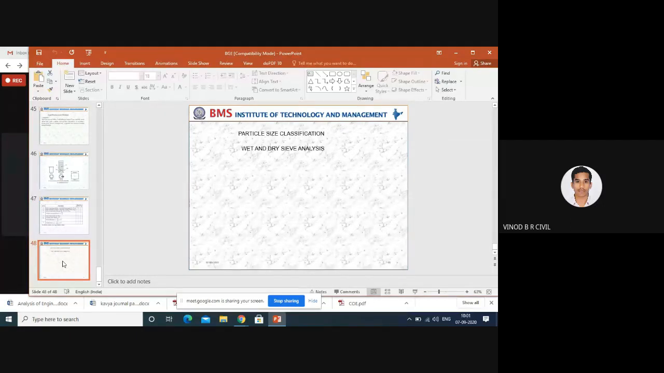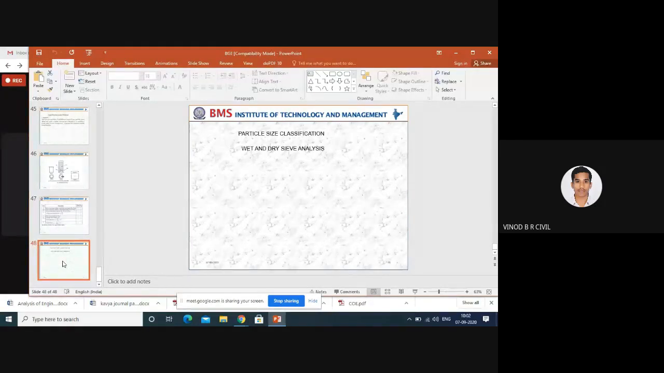Dry sieve analysis means with the help of the set of sieves I already mentioned: 4.75, 2.36, 1.18, 600, 425, 300, 150 micron, 75 micron, and the sieve and pan. With the help of this set of sieves, we can calculate the percentage of sand, gravel, silt, and clay.